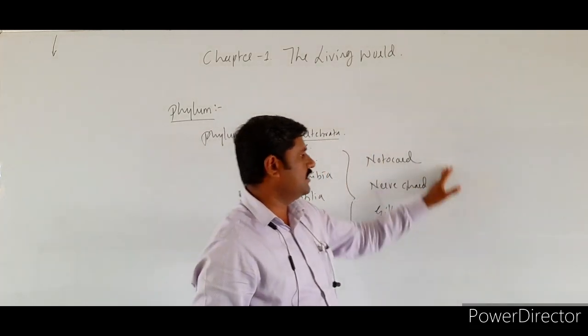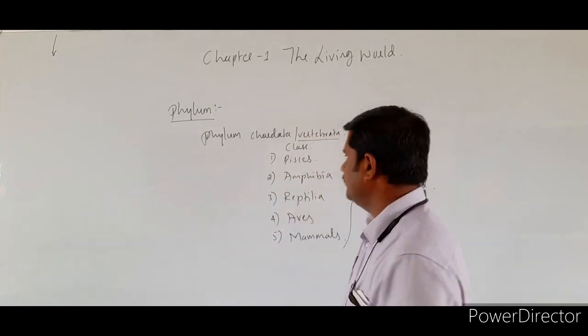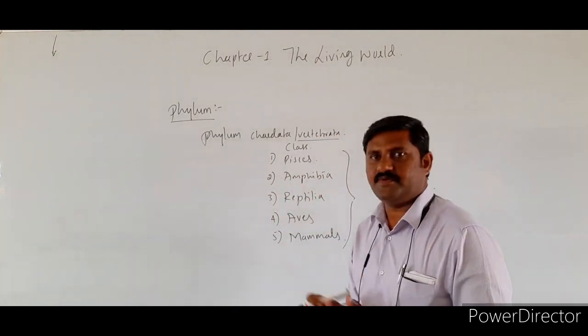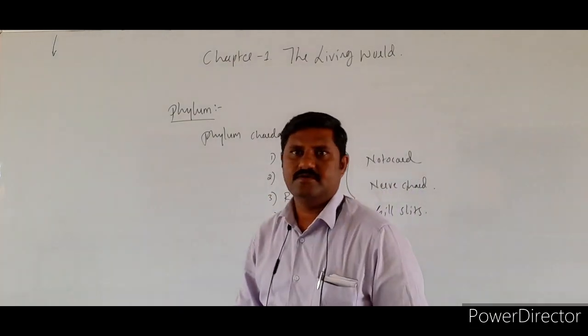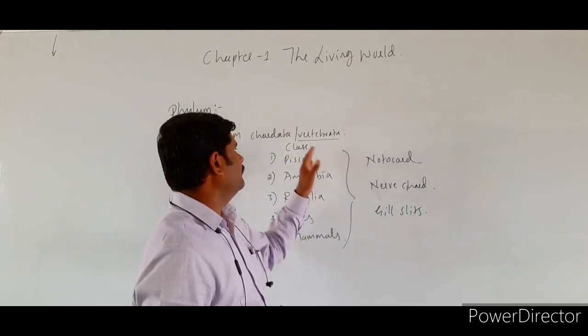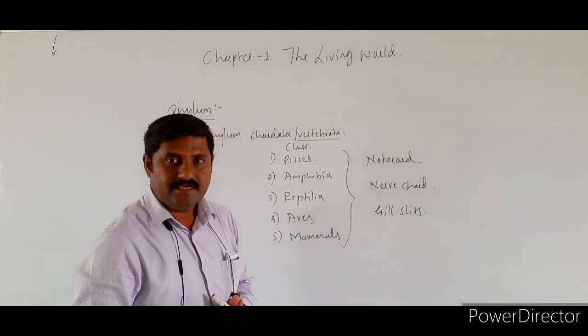So all these are the common general characteristic features which are seen in all these groups of animals. Okay. So that's why all these groups of animals are included in Chordata, right? So this is one of the phyla itself, right?